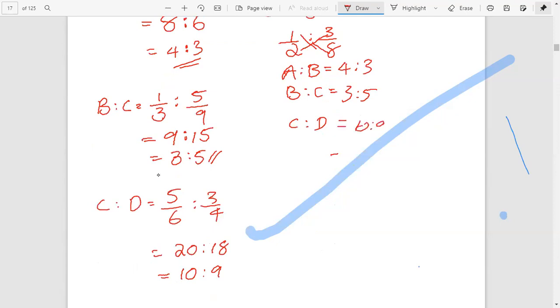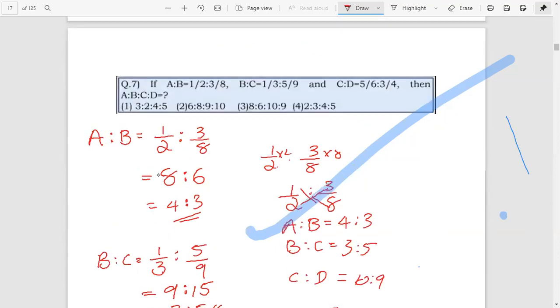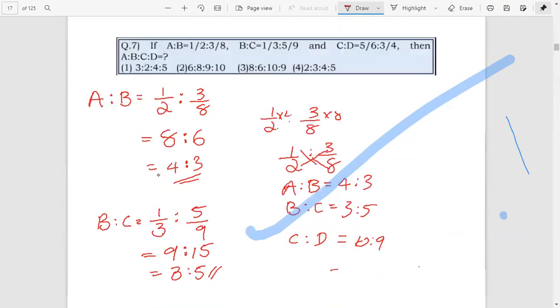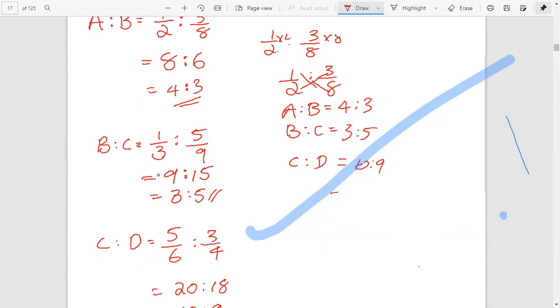What we have to find is A is to B is to C is to D. How to do that by a simple method? A, B, C, D. Here A is to B equal to 4 is to 3, B is to C equal to 3 is to 5, and C is to D equal to 10 is to 9.